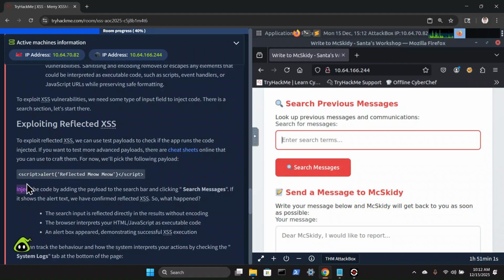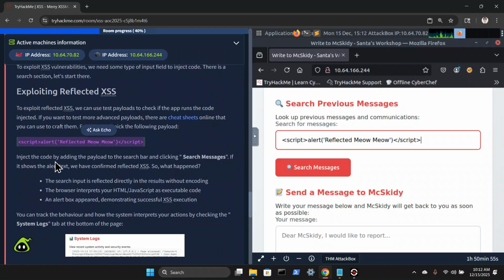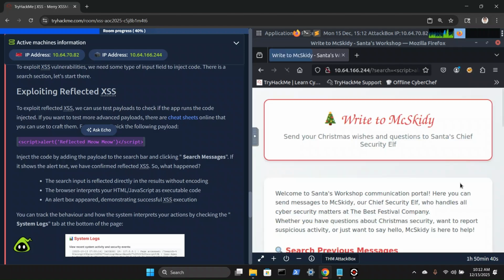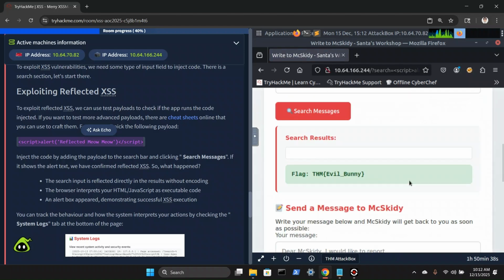So we're going to grab the script right here, copy, paste. Inject the code by adding the payload to the search bar and clicking search for messages. It shows the alert text, and we have confirmed reflected XSS. So what happened? Hit OK. There we go. We get our flag.